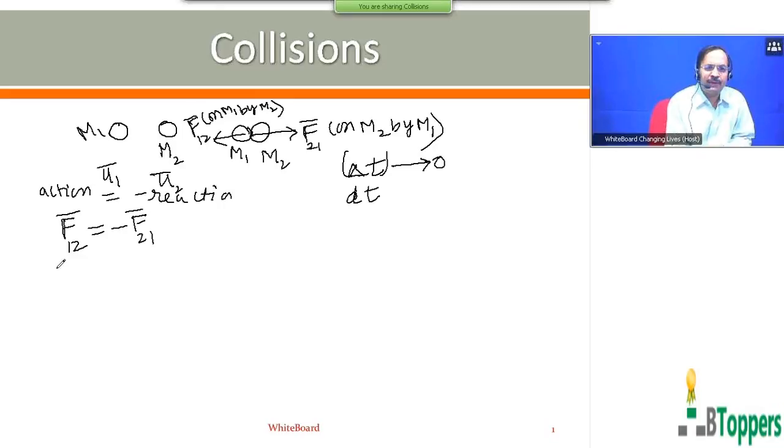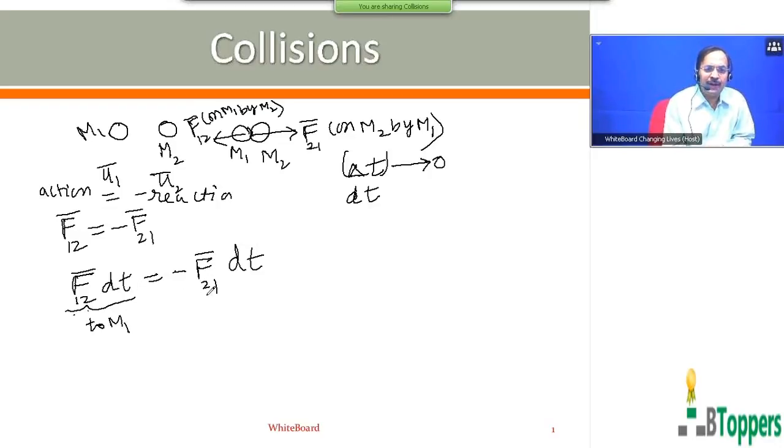So mathematically, you can write F bar 1(2) equals negative F bar 2(1). For an infinitesimally small interval of time, F bar 1(2) is the force on m1 by m2, so F bar 1(2) dt gives the impulse given to the mass m1 during the infinitesimally small interval dt.